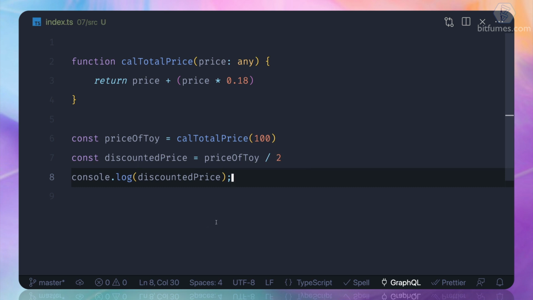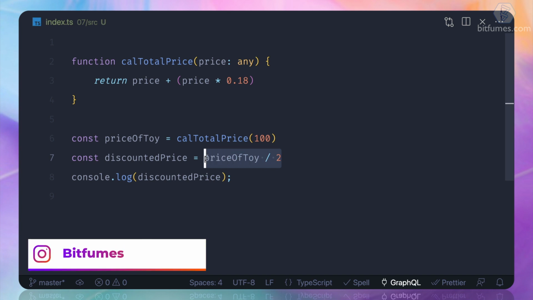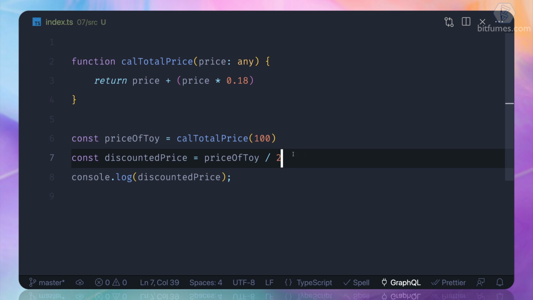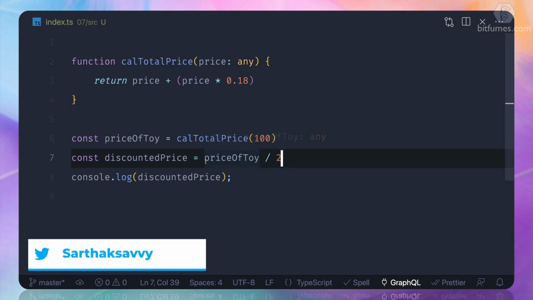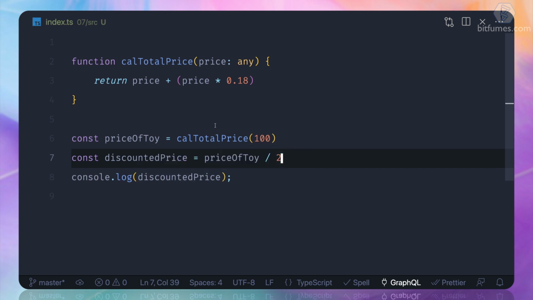But since we are in TypeScript, let's have some typing system here. So what is the type of priceOfToy? Any. What is the price of this? It's a number. How come this became a number? This became a number because we have used a mathematical expression here, and because of this TypeScript will be able to infer or guess the type of the discounted price, which is very nice.